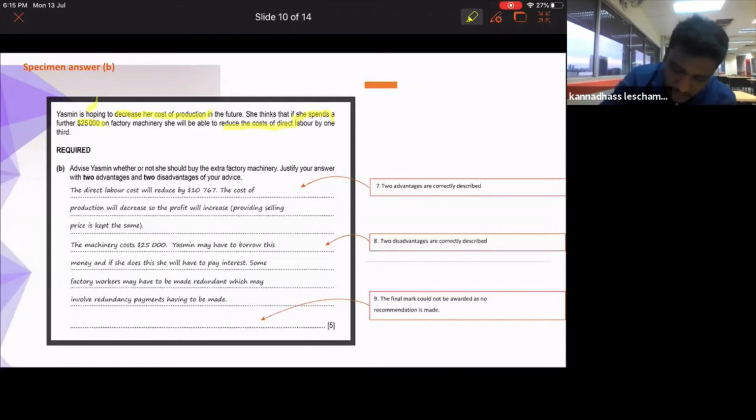by one third. So the question asks me to advise, justify your answer with 2 advantages and 2 disadvantages. Okay, the marks is 5 marks. Can you see now? The marks is 5. So you give 2 advantages and 2 disadvantages, and the final mark is for the recommendation. What is your recommendation?